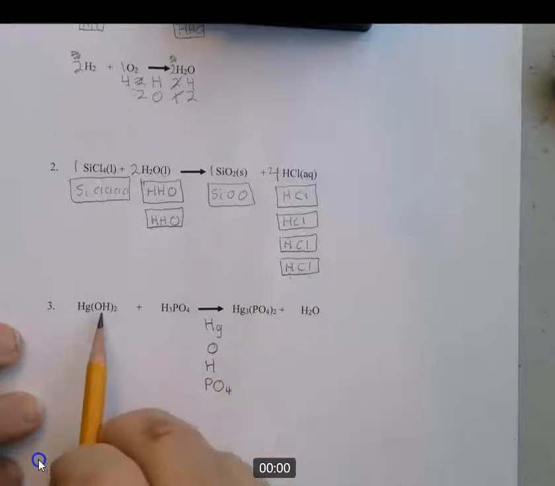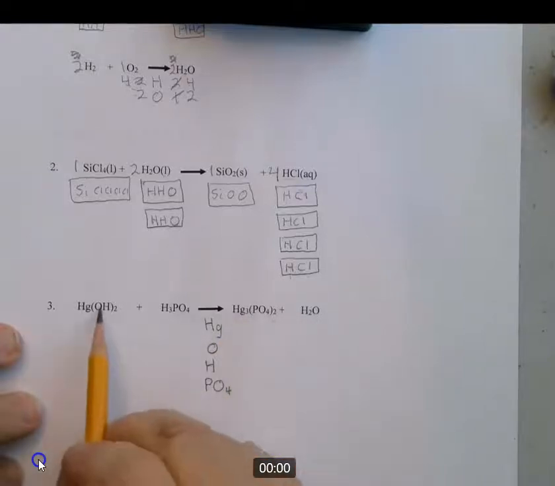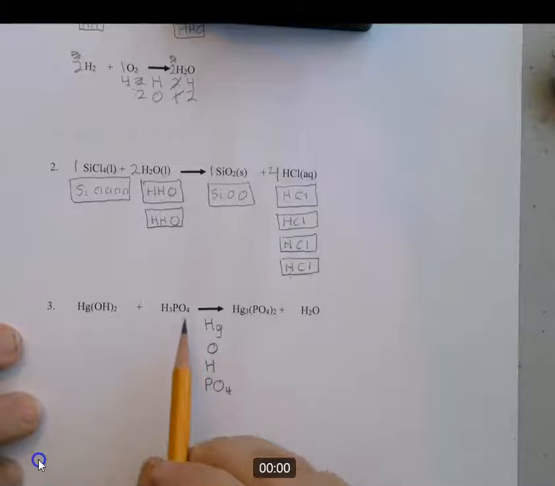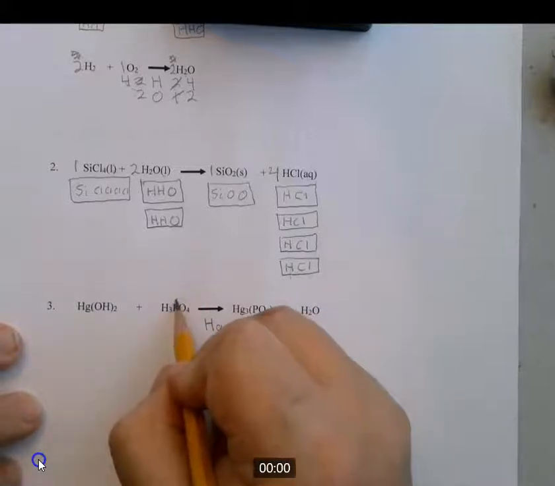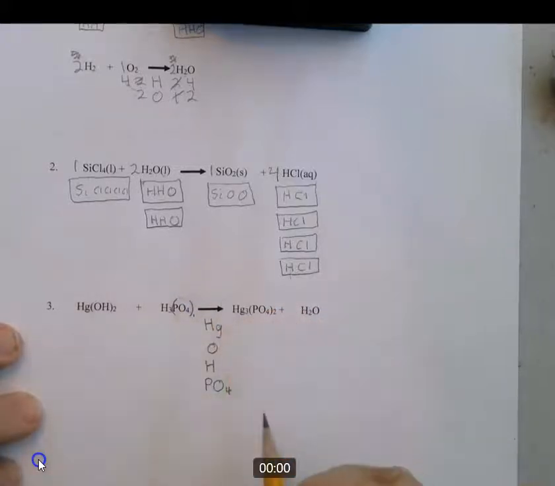Now, a lot of times OH is hydroxide. That also does the same thing. It doesn't break up from one side to the other, but in this case it did. You don't see an OH on this side, so you had to break up the O and the H there. So I'm just going to treat the PO4, I'll put a parenthesis around it, and treat it like an element. It's PO4 with a little 1 after. This is PO4 with a 2 after.